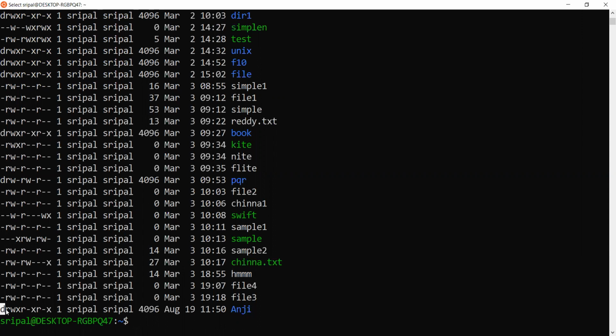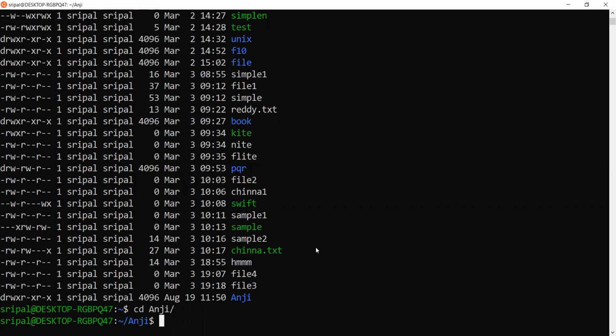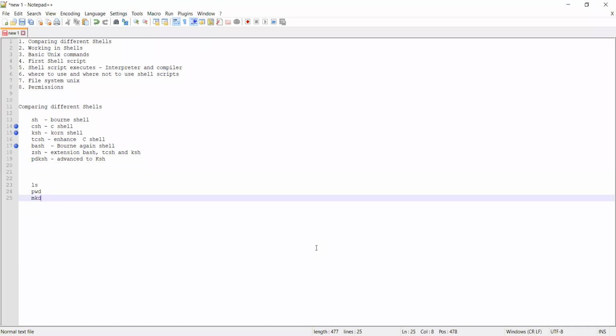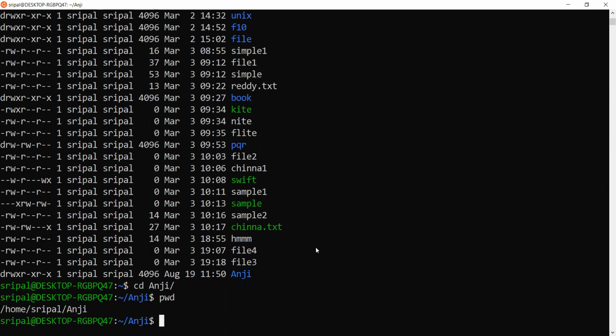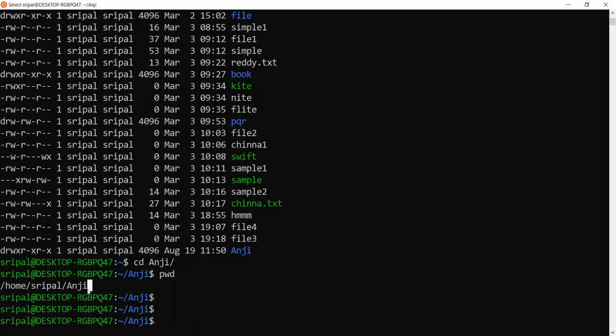We will talk in a little detail about what the first column indicates. And what do we need to do to get into this directory? I use the cd command, right? cd followed by the directory name will get me inside the directory. And if we execute pwd again, we should see we are inside the directory we just changed to. cd stands for change directory.